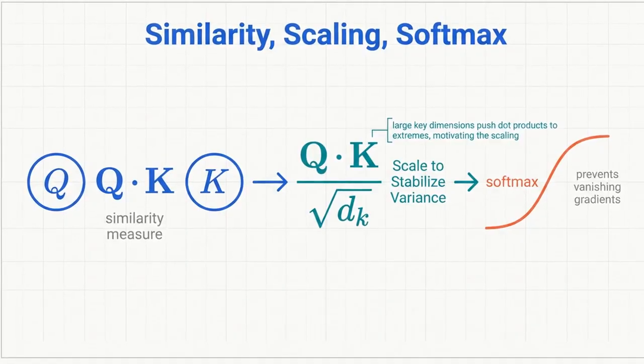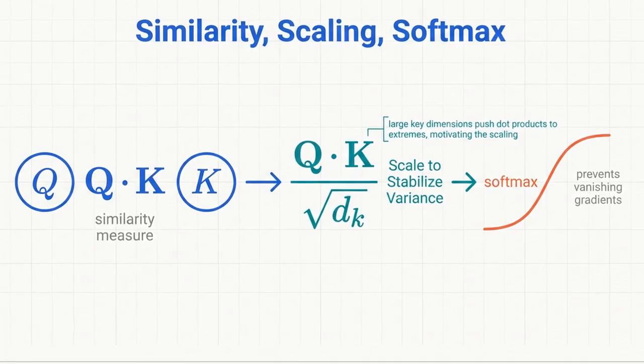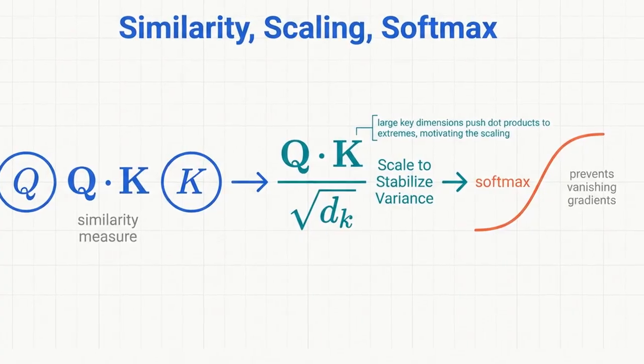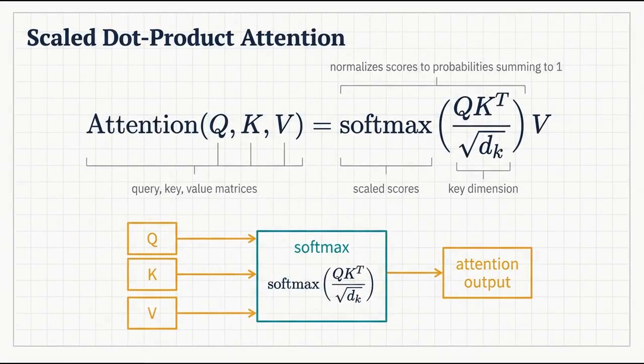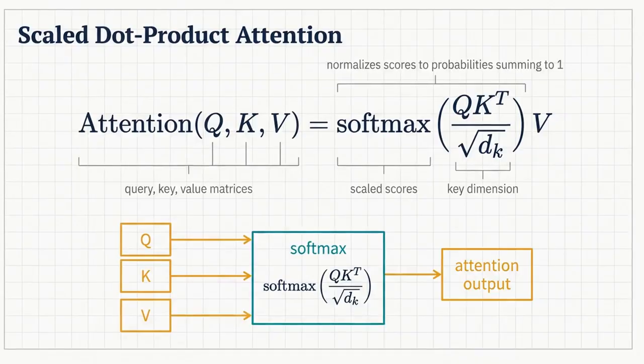Since large key dimensions push the dot products to extreme values, they cause the softmax function to have vanishing gradients. To prevent this, the authors divided the dot products by the square root of d sub k to stabilize the variance. The relationship between queries, keys, and values is captured by the scaled dot product attention equation.